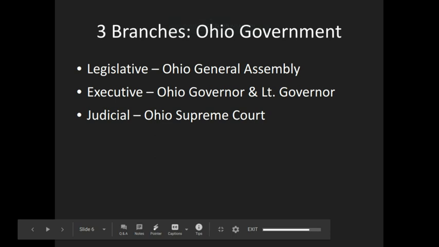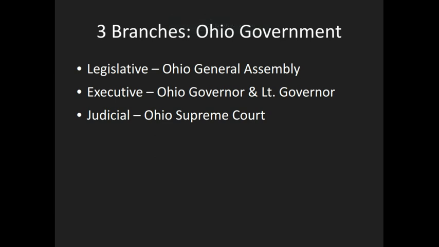Okay, so at the end of the last video, we described and defined the 3 branches of Ohio government. So legislative branch, Ohio General Assembly, it's just another word for Congress. The executive is led by the governor and lieutenant governor, similar to the president and vice president of the United States. And then the judicial branch is the same. It's just the Ohio Supreme Court instead of the U.S. Supreme Court.